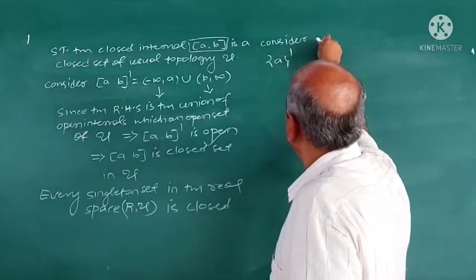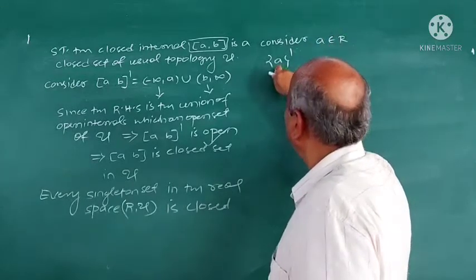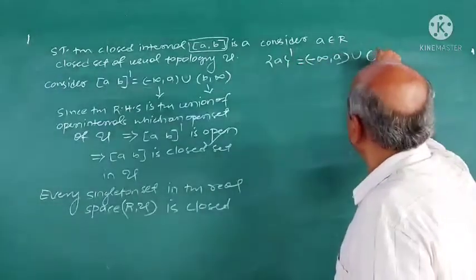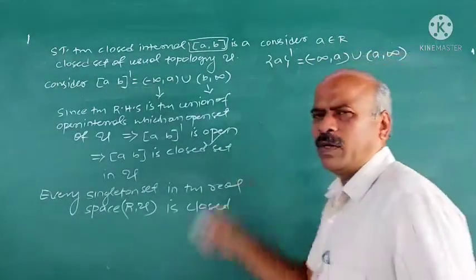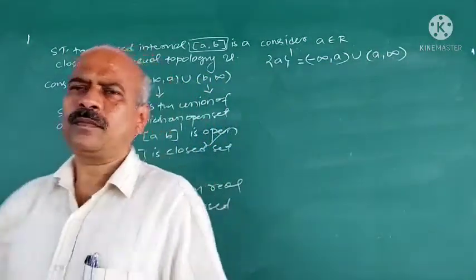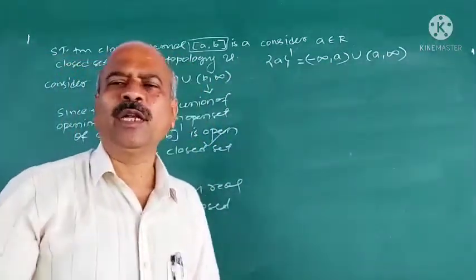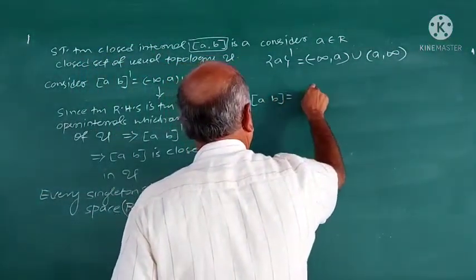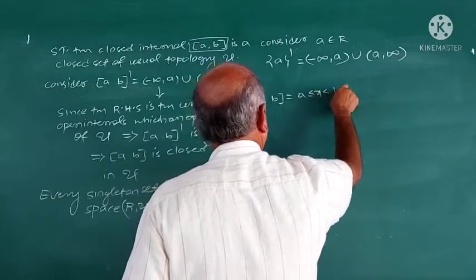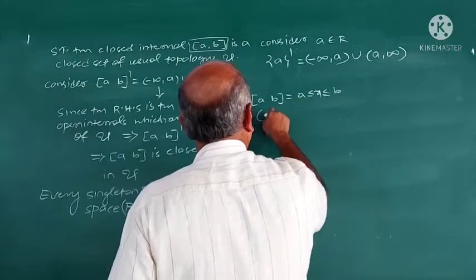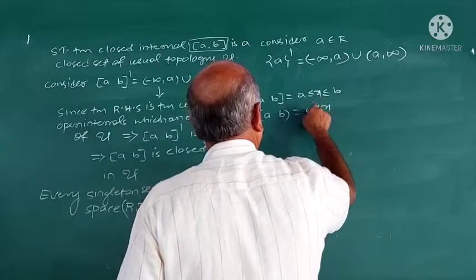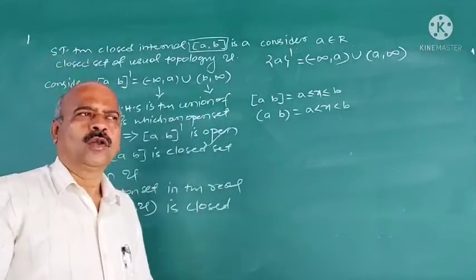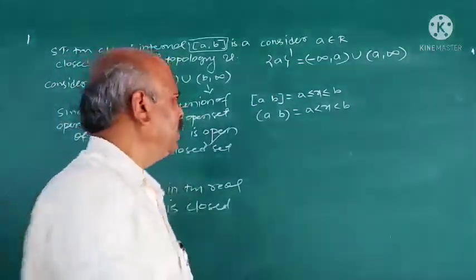Consider a belongs to R, and the complement of A is minus infinity to A union A to infinity. You know the meaning of closed interval and open interval. What is closed interval AB? Closed interval AB is the set of all x such that x is greater than or equal to A and less than or equal to B. And open interval AB means the set of all x such that x is greater than A and less than B. Closed intervals and open intervals are sets, and they are defined like this.